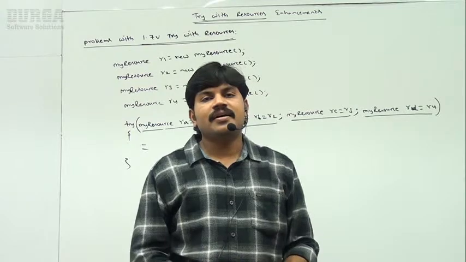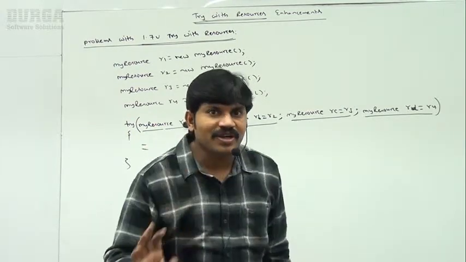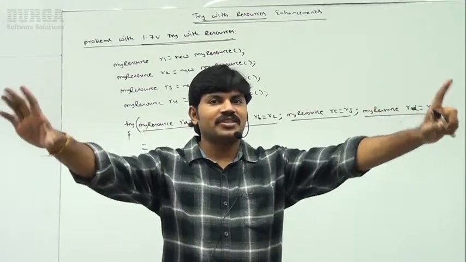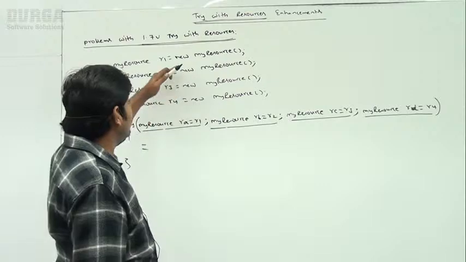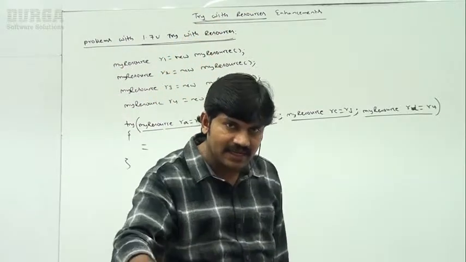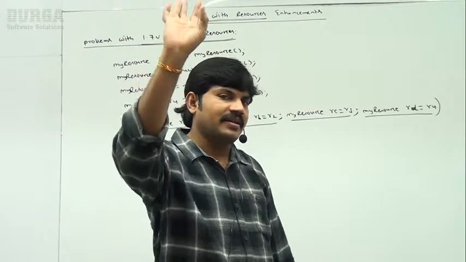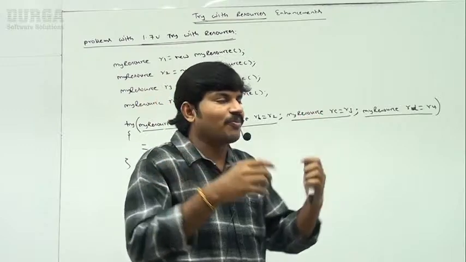So luckily, from 1.9 version onwards, whatever resource reference variables are created outside of the try block, you can directly use inside a try block, no problem at all. Remember this one. How much flexibility for the programmer!